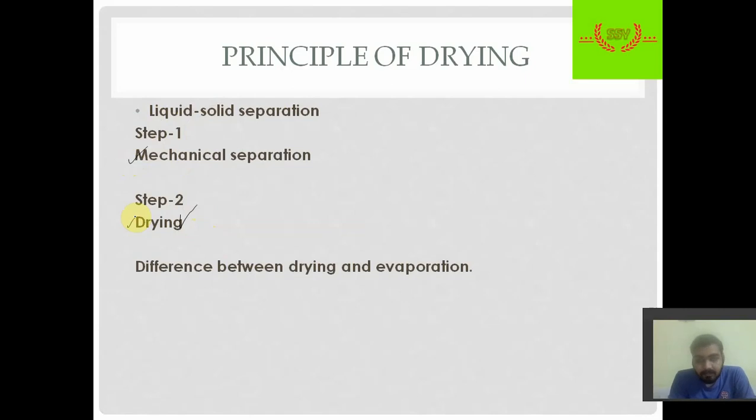There are many questions. First is the difference between drying and evaporation. I give you 1 minute, think about it, or pause the video. Always remember that the basic difference between drying and evaporation is that in drying the final product is solid.